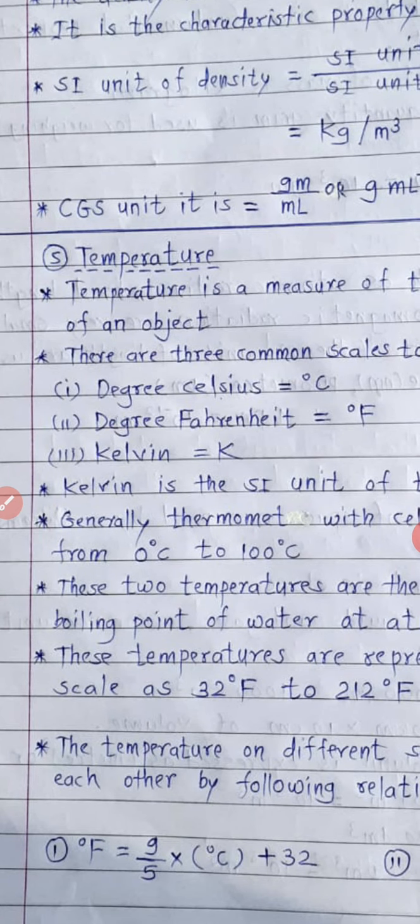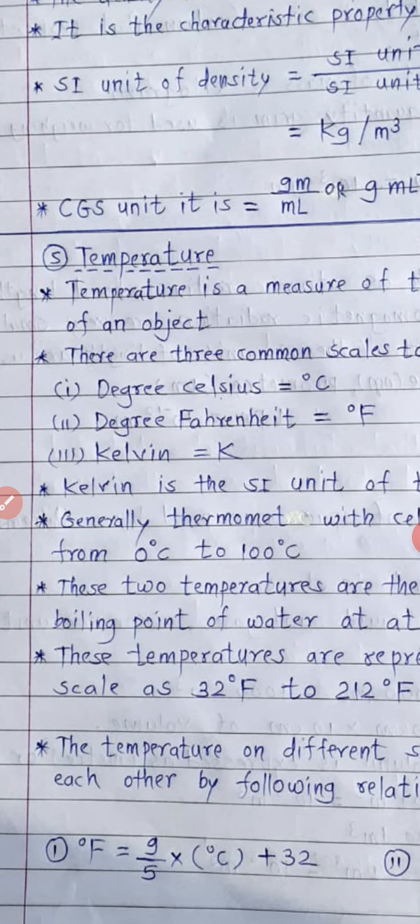We have studied this in the 7 fundamental units. So what is the SI unit of temperature? The SI unit of mass is kilogram, the SI unit of length is meter, and the SI unit of temperature is Kelvin. Generally, thermometers with Celsius scale are calibrated from 0 degree Celsius to 100 degree Celsius.